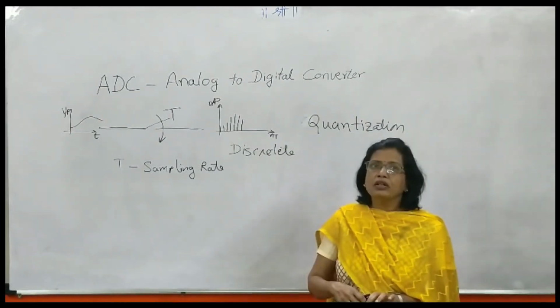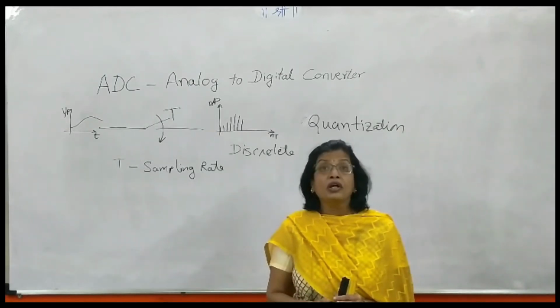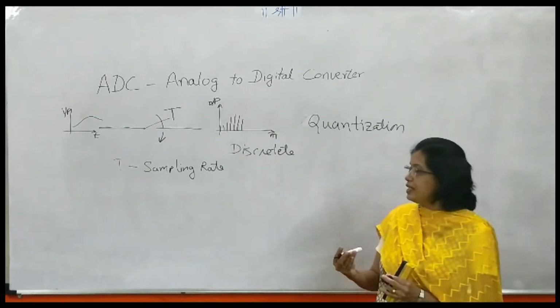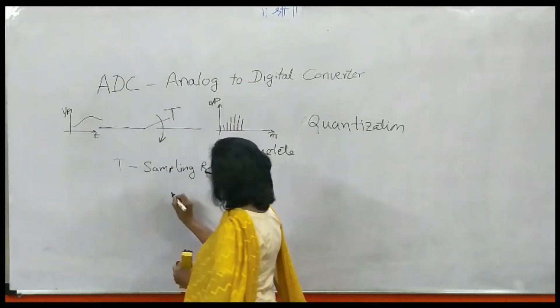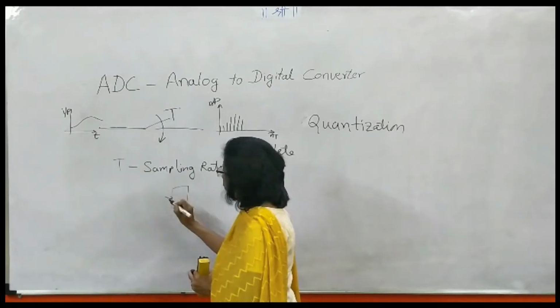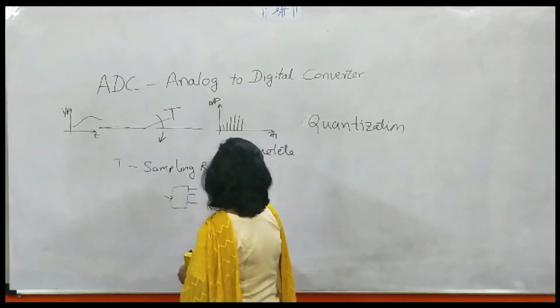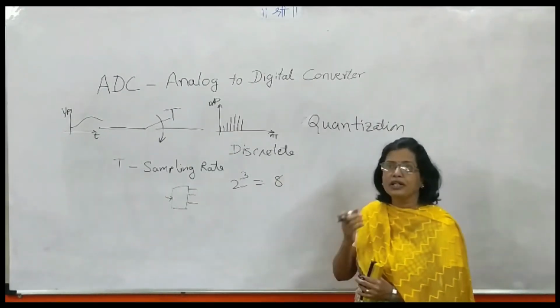ADCs are generally classified depending on how many bits of output they have. If we have a 3-bit ADC, then the input is one analog input and the output is 3 bits. So the total combinations or steps possible are 2 raised to 3, that is 8.